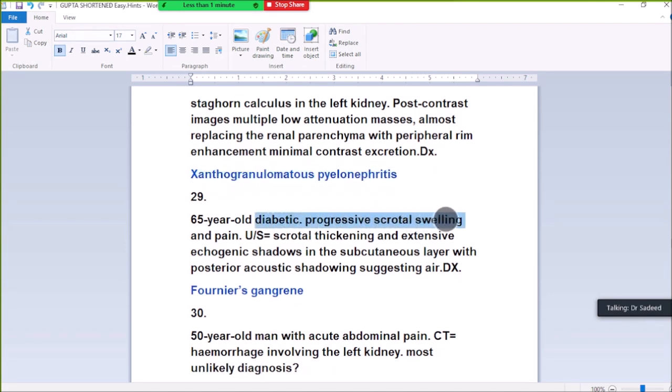29. 65-year-old diabetic with progressive swelling and pain, ultrasound shows skin thickening and extensive echogenic foci in the subcutaneous layer with posterior dirty shadowing, suggesting air, diagnosis necrotizing fasciitis.